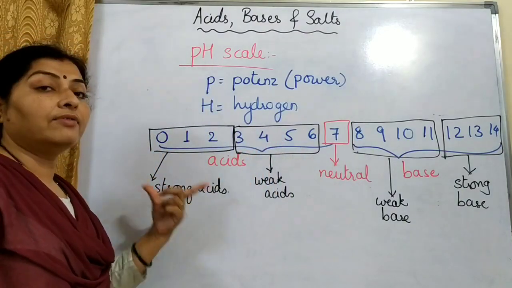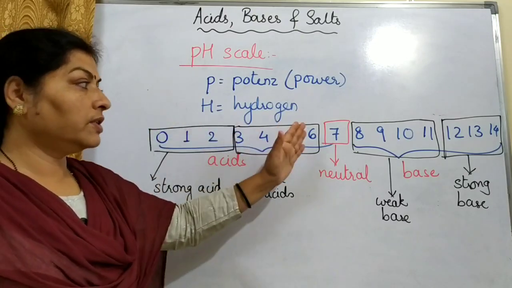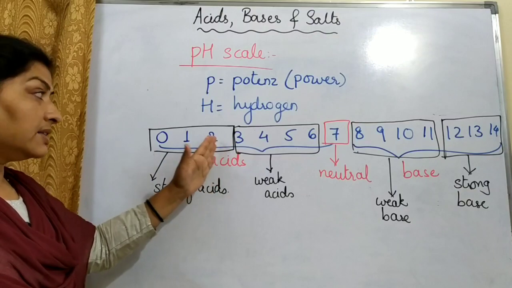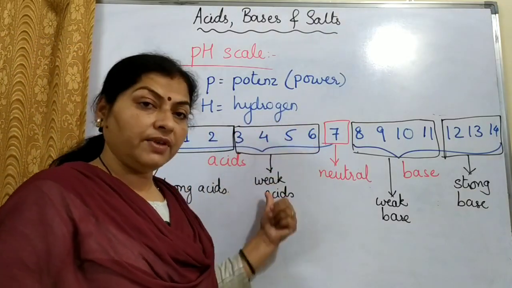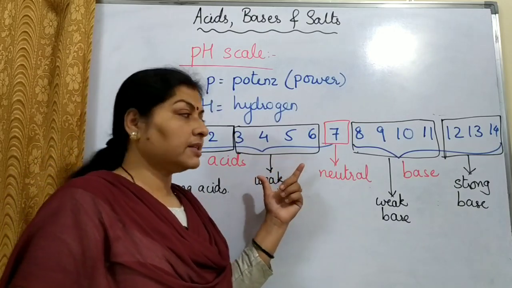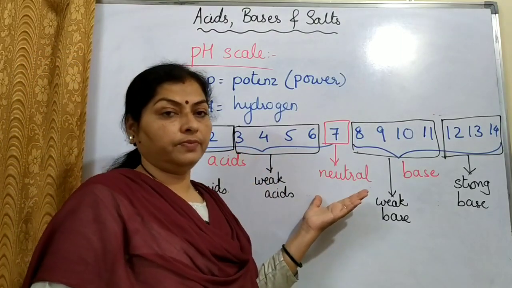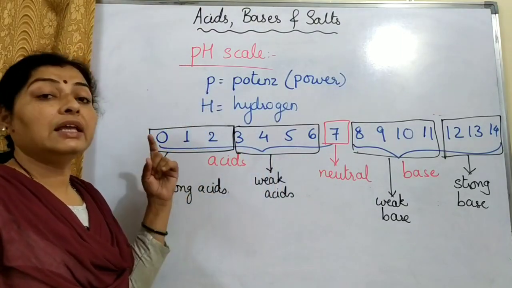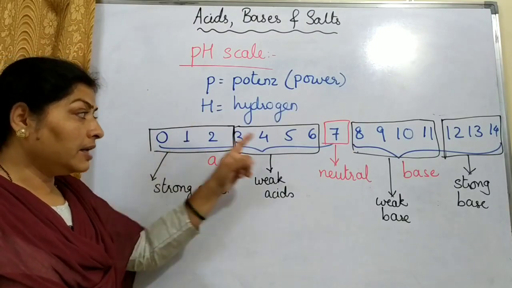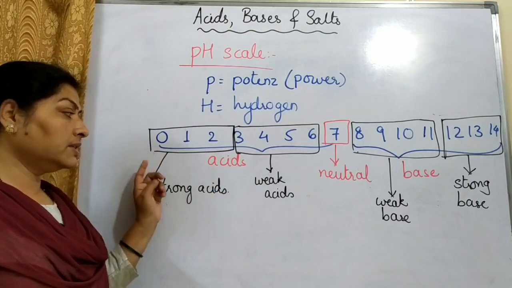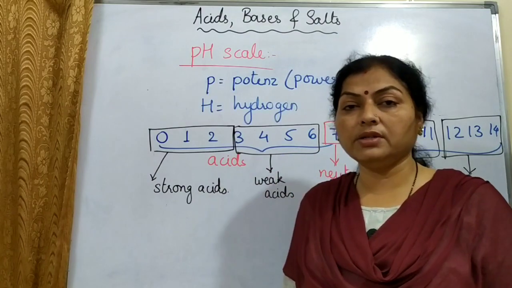Okay, it means it will have a higher concentration of H plus ions. So children, you can see the relation over here. The higher the concentration of H plus ion, the lower is the pH. Weak acids have less concentration of H plus ions, so the pH is more. So we can say that the pH is inversely proportional to the hydrogen ion concentration. Higher is the pH, weaker is the acid, lower is the pH, stronger is the acid. Strong acid means more the H plus ion concentration.